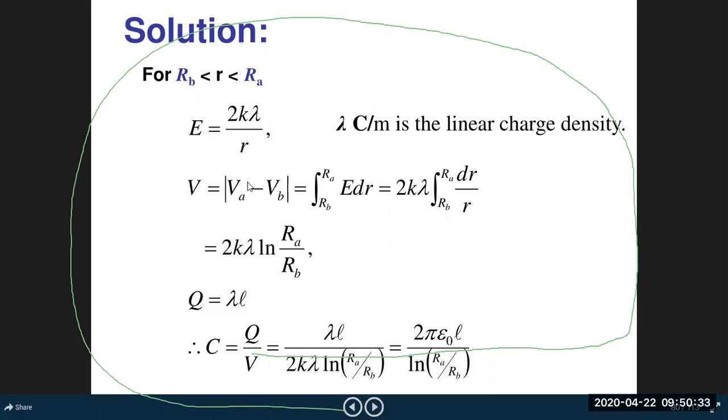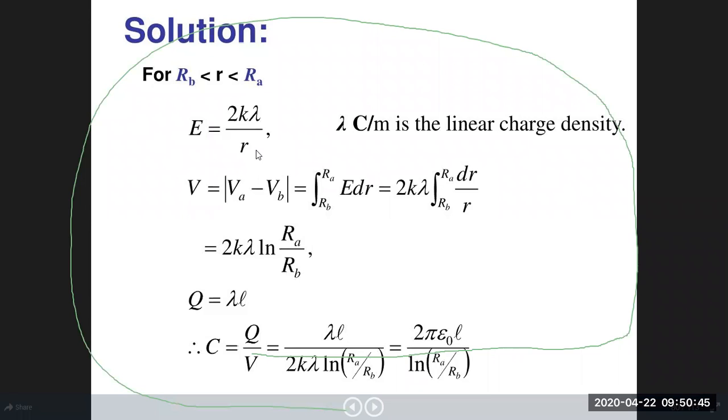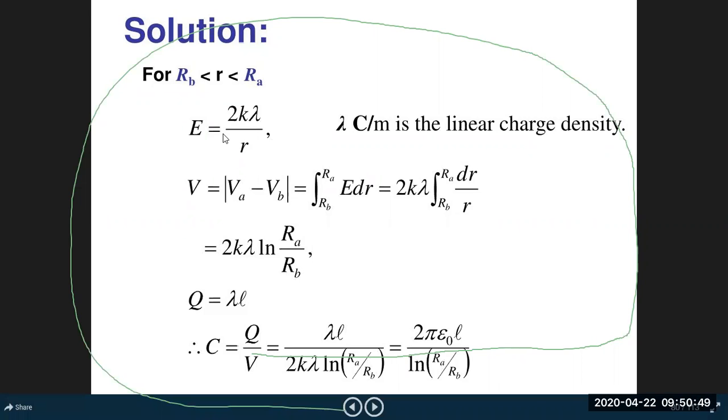So we know that due to cylindrical distribution of charge, electric field is given as equal to 2K lambda upon R. Electric field I have already taught you in case of linear charge distribution, so the same case will be there. Now electric field is known. So now we have to write here E equal to minus dV upon dr, or minus dV upon dl. You know well, this is a potential gradient.